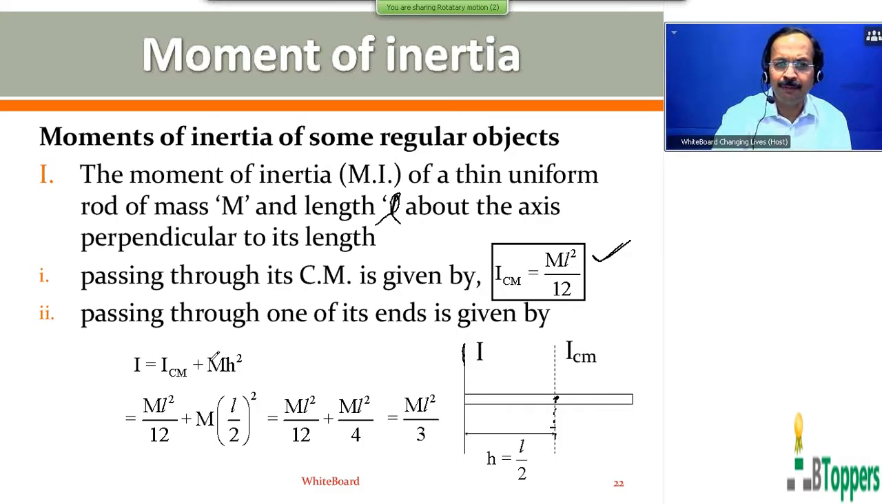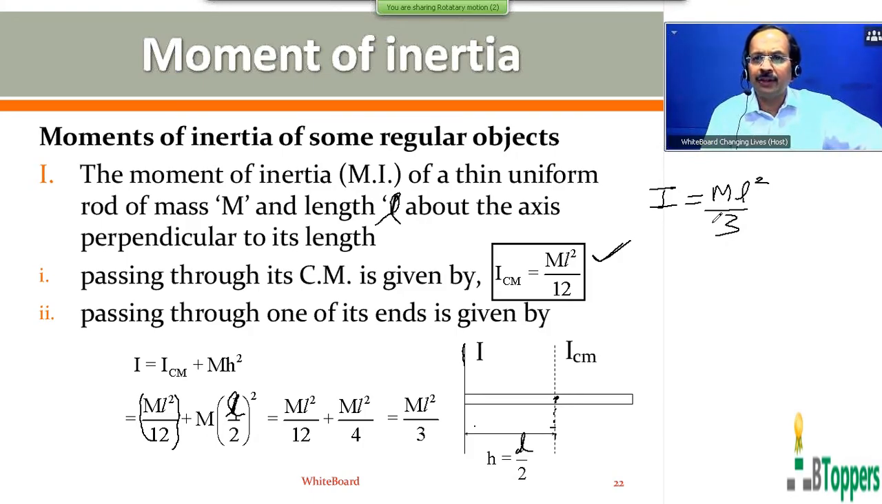So I equal to I_CM plus MH square. H is the perpendicular distance between the two axes, which is equal to half of the length of the rod. So I can substitute I_CM equal to ML square by 12 and H equal to L by 2. You can simplify this. You get I equal to ML square by 3. So that means the moment of inertia of the rod about the axis perpendicular to the length of the rod and passing through one of the ends will be given by I equal to ML square by 3.